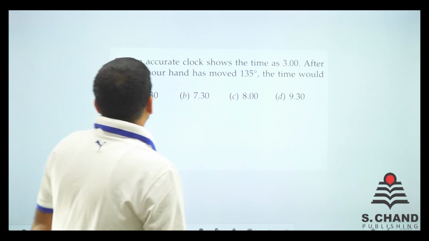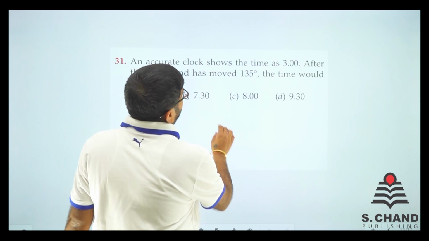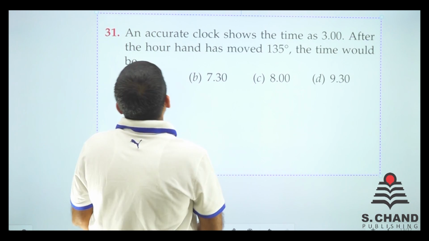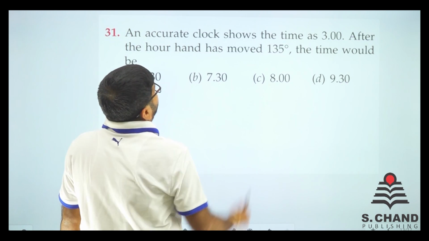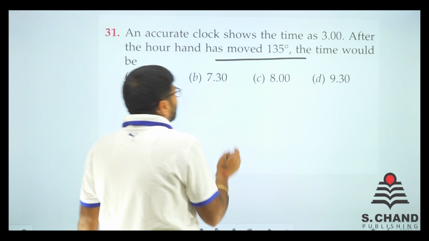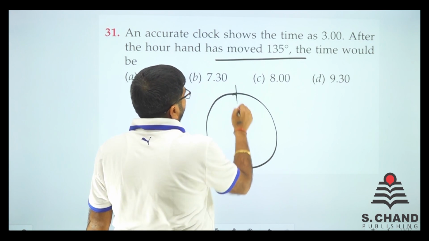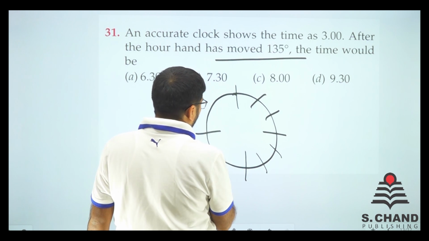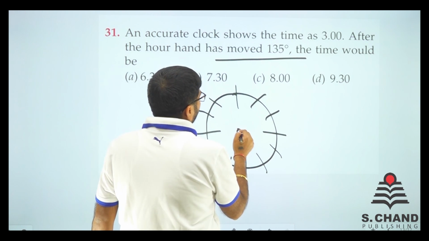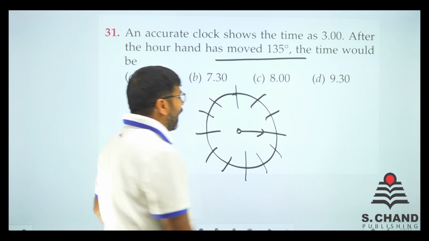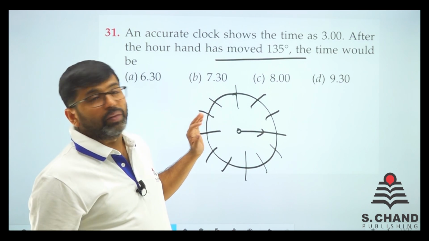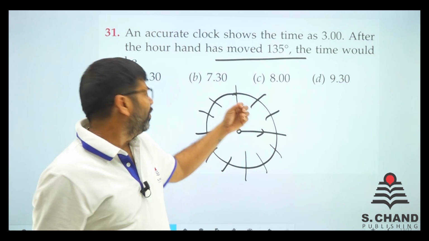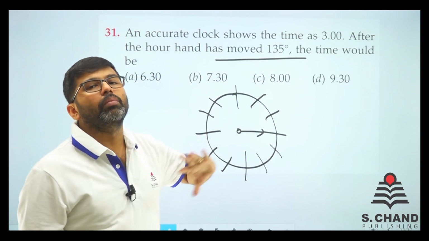Here we go. We have an accurate clock that shows time at 3 p.m. After the hour hand has moved 135 degrees, what is the time? It is so easy, my dear friend. Don't go by any formula. It won't take much of your time. I am making just the hour hand, ignoring the minute hand.